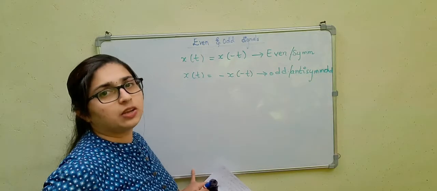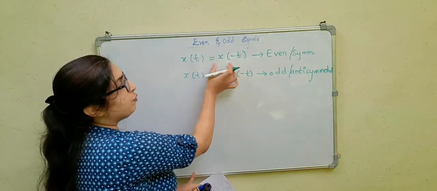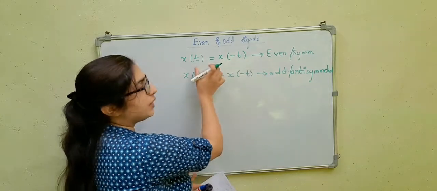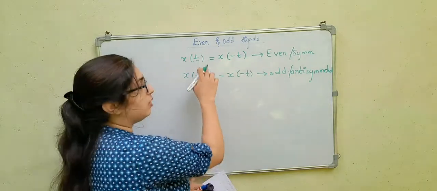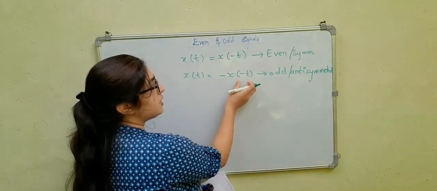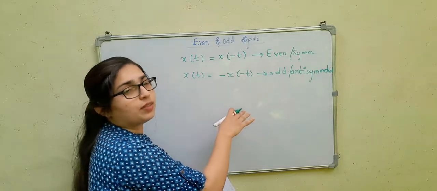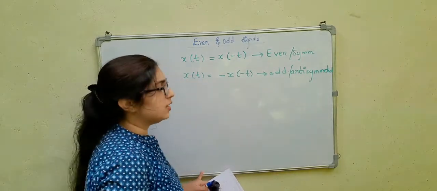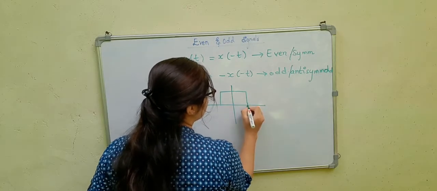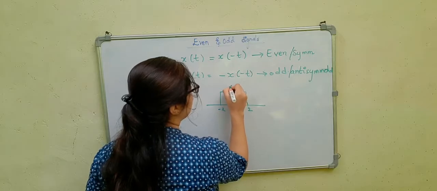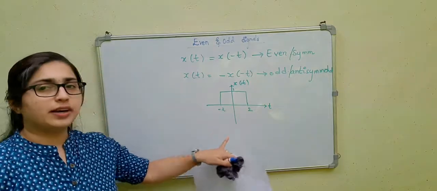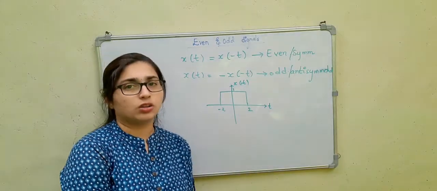Any arbitrary signal you can consider, like x of t. If you are doing the time reversal of that, and you are getting the same signal which was there earlier, then that will be an even signal. If you are doing the reversal, but you are getting the negative of that, then it will be the odd signal. For example, if I give you this signal, this is 2, this is minus 2, the value of amplitude is 1, and this is t, x of t. Now you have to identify whether this is the even signal or the odd signal.